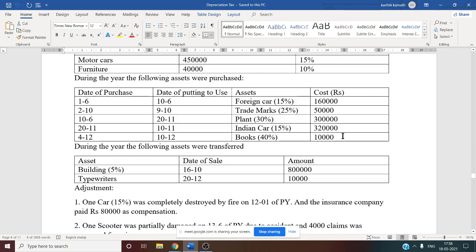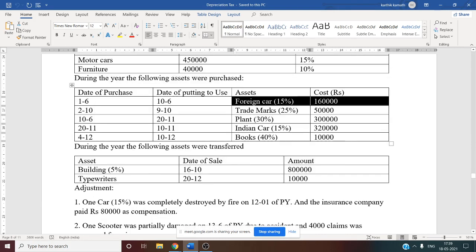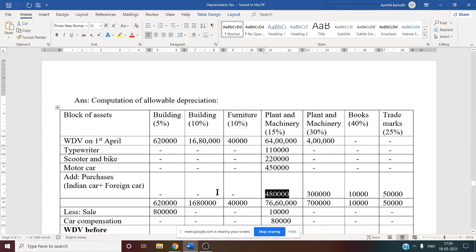Because from the assessment year 2006-07 onwards, you can consider that under plant and machinery 15%. So the Indian car rate we want. What is the Indian car rate? 3,20,000. What is the foreign car rate? 1,60,000. Add both: 3,20,000 plus 1,60,000, that is 4,80,000. See this? 4,80,000 we have written, purchases of Indian and foreign car.